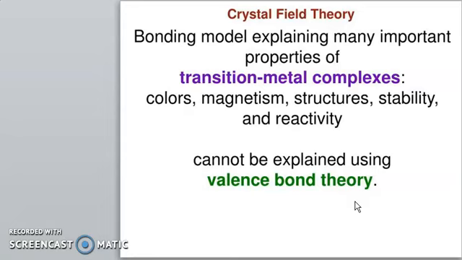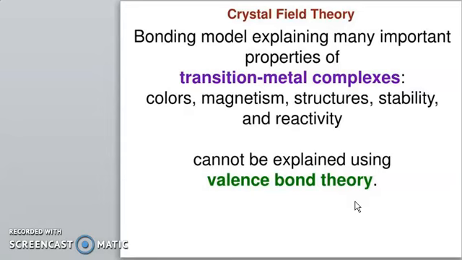Which factors does it determine? The colors, since different transition metals have different colors. Then magnetism, paramagnetism and diamagnetism. Then structures, the geometry or shapes, whether octahedral or tetrahedral.